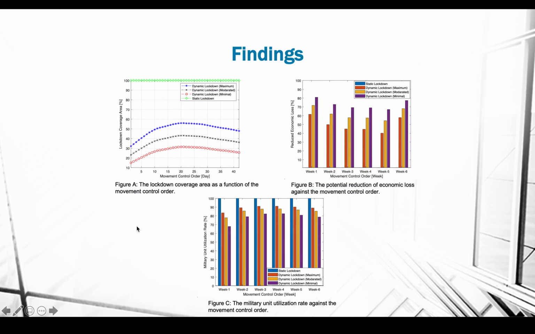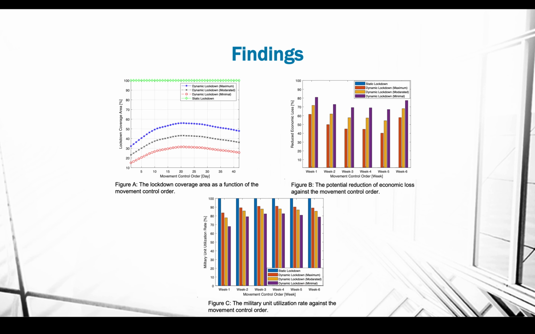These are some findings. Here we are using 42 days of information after MCO, and what we notice is that in the static lockdown the entire country is covered under lockdown, whereas through our dynamic clustering approach, a significant part of the country is not under lockdown. As a result, it will reduce the economic losses, where in the static case it is zero, and in the dynamic lockdown case this is reducing significantly.